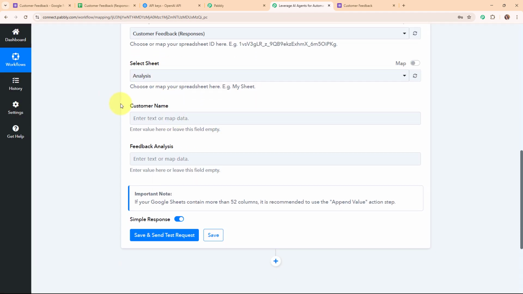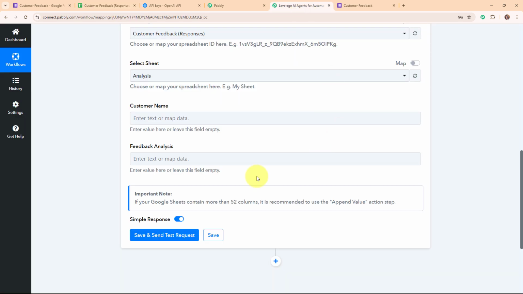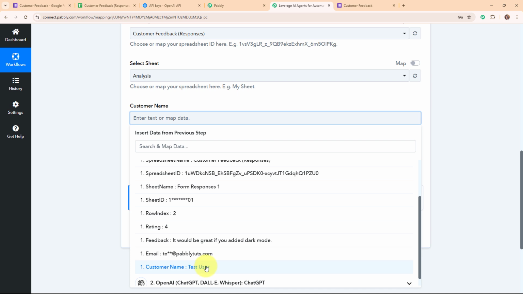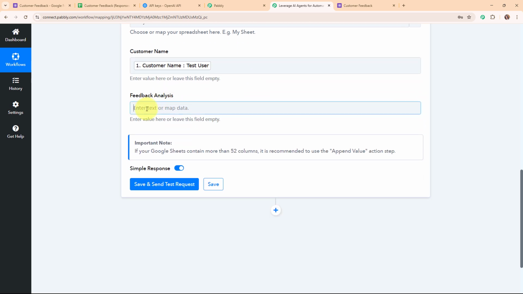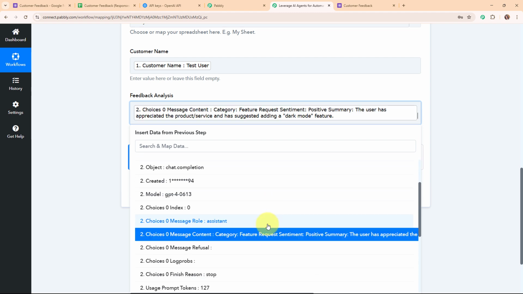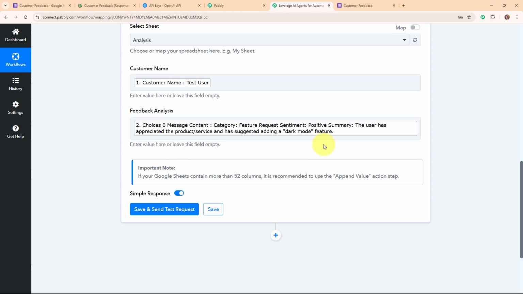And after selecting the sheet name, it is asking me to enter the customer name and the feedback analysis. So basically these are the fields that I've entered in my Google Sheets over here. So again here I'm going to map all these details. I'm going to map the customer name from the response that I've received in my Google form. So this is the customer name, and for the feedback analysis I'm going to map the analysis generated by OpenAI. So this is the feedback analysis generated. And now you have to enter all the required details.